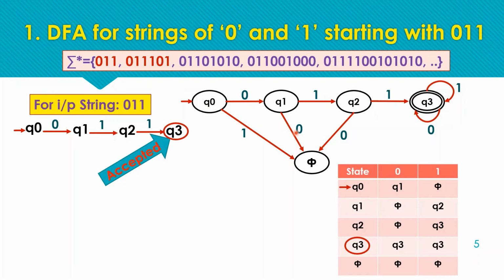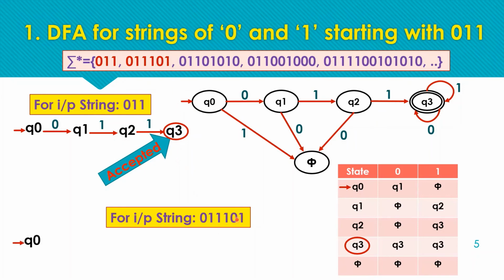So this state is showing acceptance for the string. Okay, let's check the transitions for the next input. The next input string is 0 1 1 0 1. Starting with Q0, after receiving 0, we reach Q1. From Q1, after getting 1, we are at Q2. From Q2, after getting 1, we are at Q3, and Q3 is the final state. But the string has not ended yet, so we have to continue with the remaining input symbols as well.